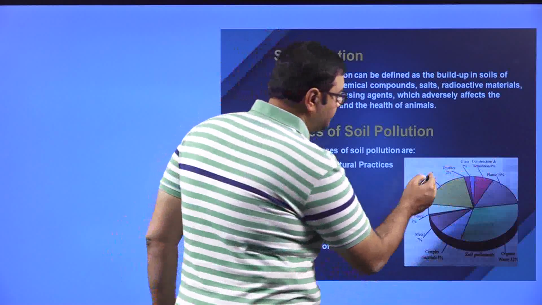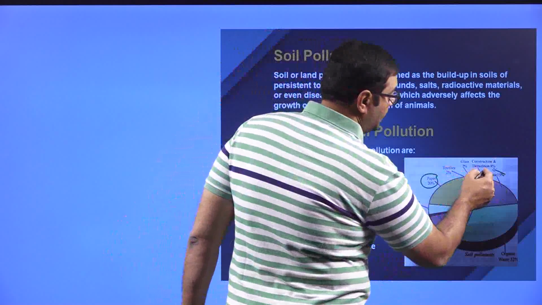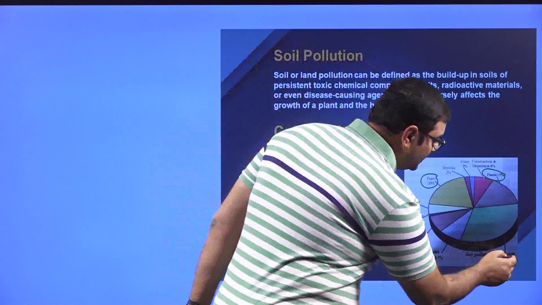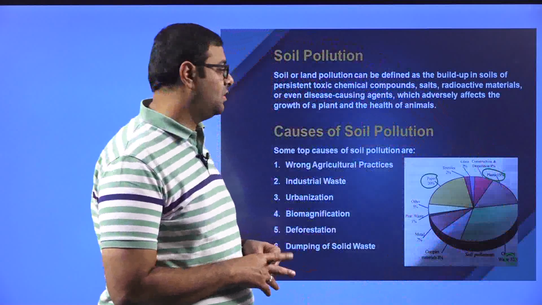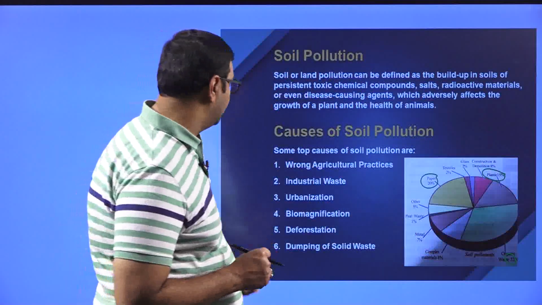See here, paper is causing a lot of pollution of the soil. Plastic is also a major concern, but the most major thing is the organic waste that is being dumped. So these are all the major soil pollutants. Moving on.